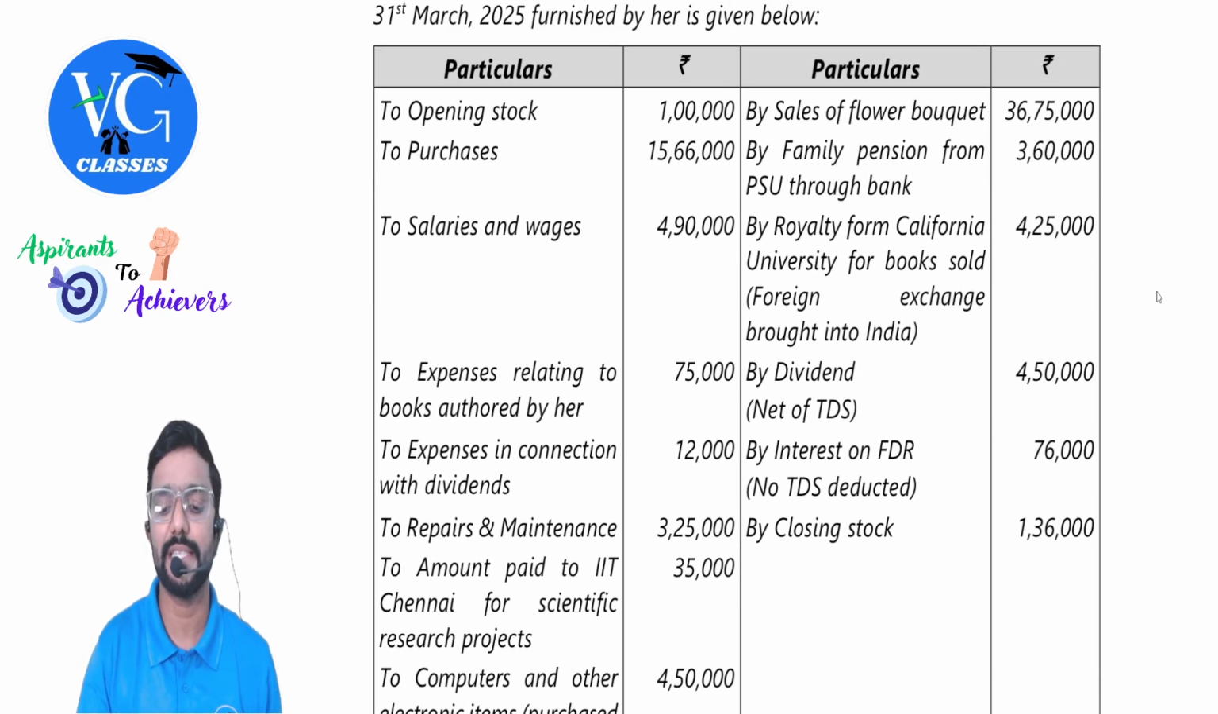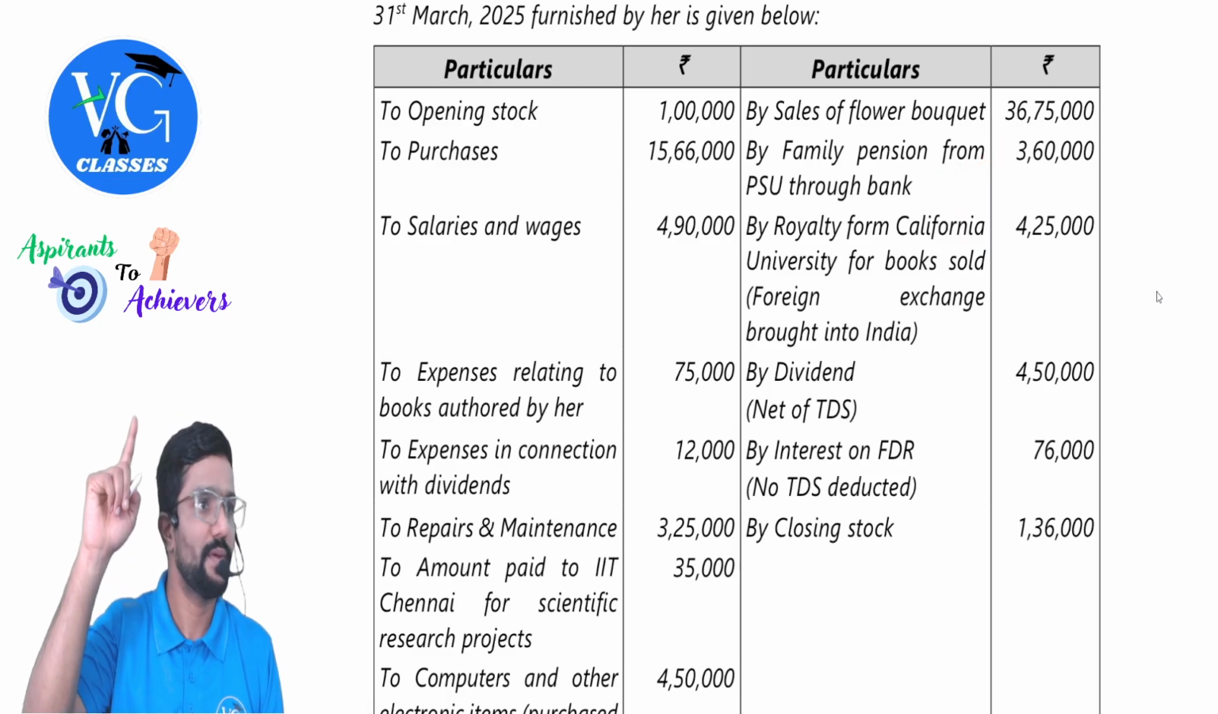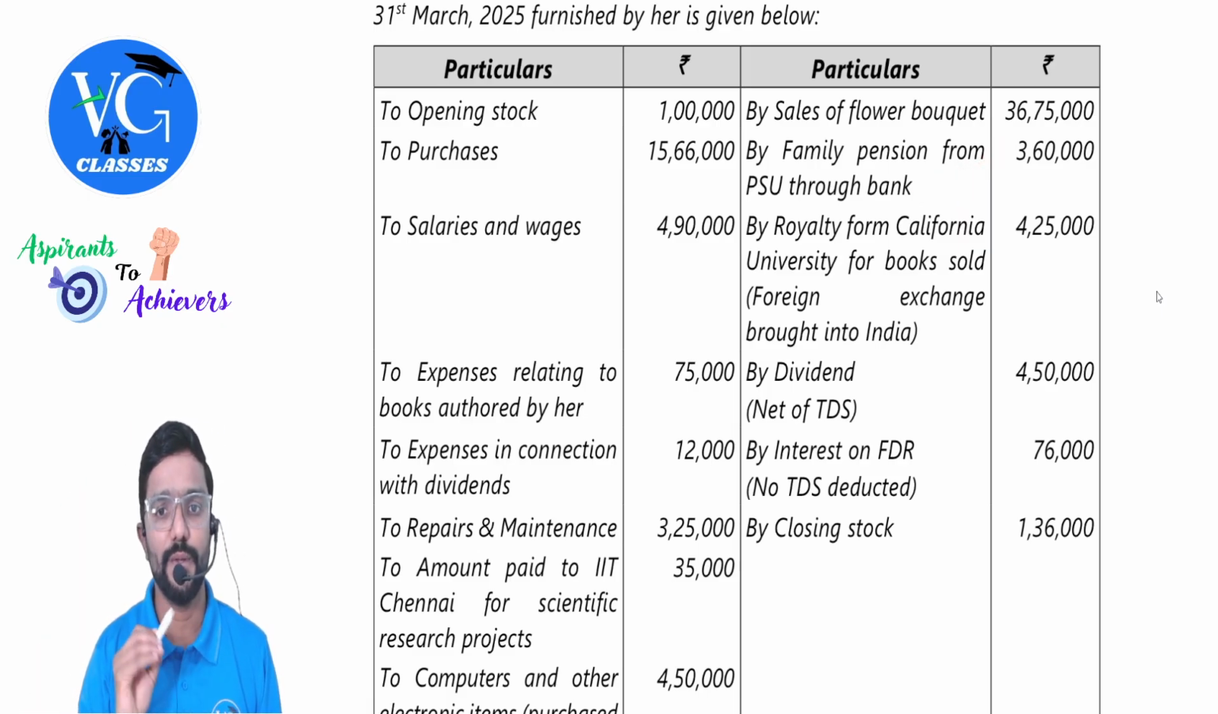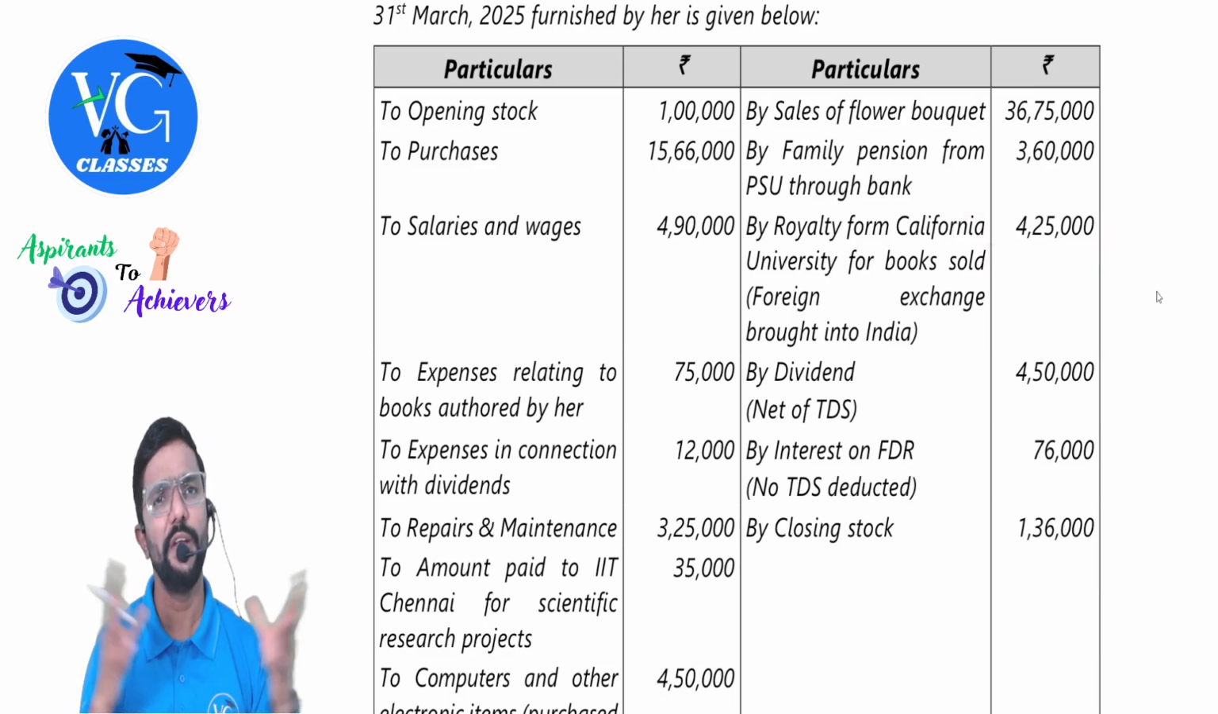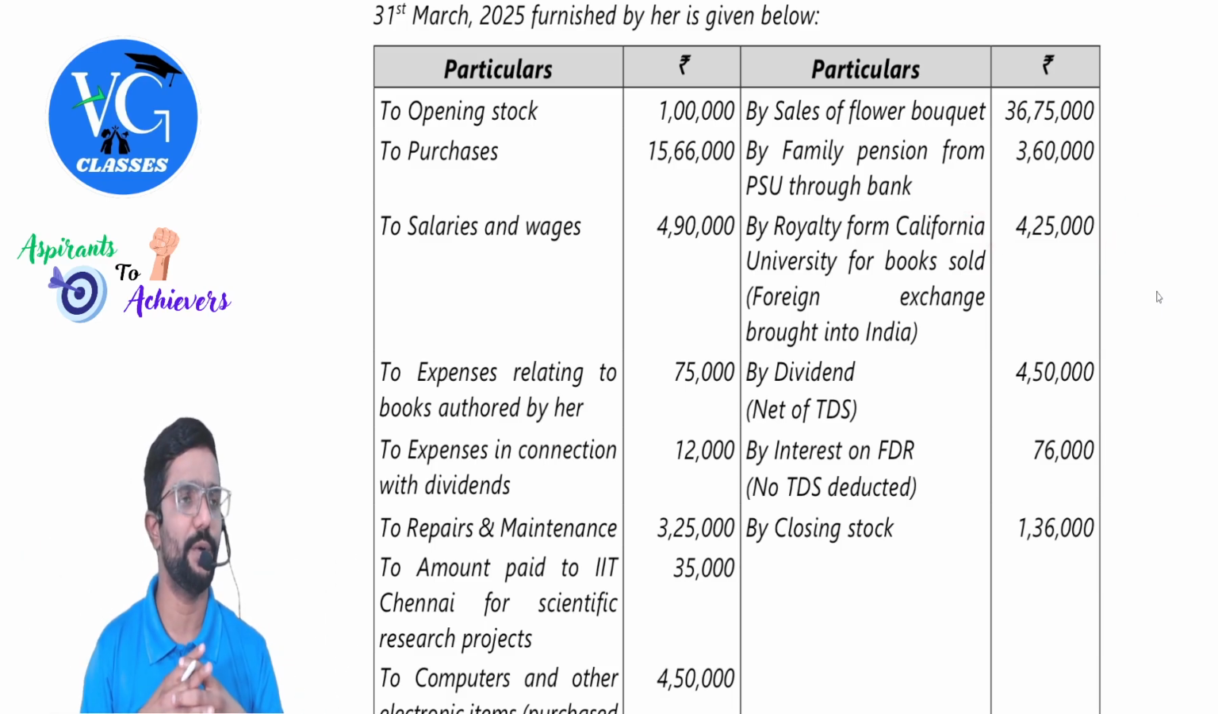One by one. First, let us analyze credit side. By sales of flower bouquet, 36 lakh 75,000 business income. Family pension from PSU through bank. Guys, this is taxable under IFOS, income from other sources. Royalty from California University for books sold, 4 lakh 25,000. Foreign exchange brought into India. Guys, 4 lakh 25,000. See, it can be in both ways. In two ways. Either of the one you can do it.